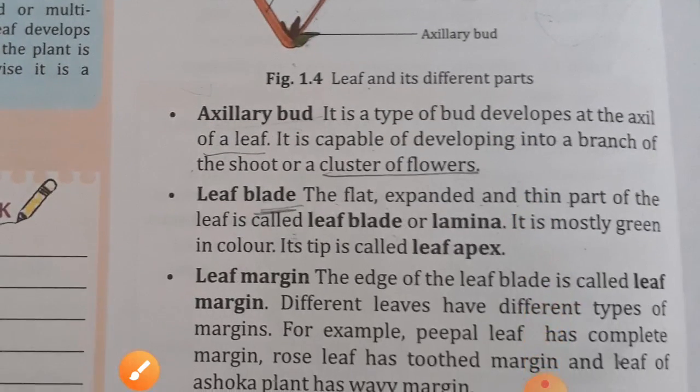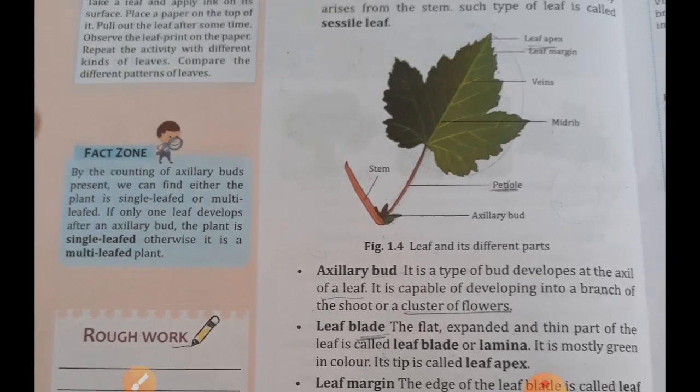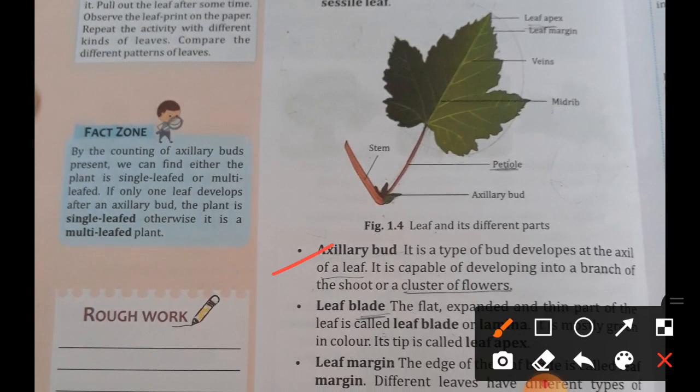Now axillary bud. It is a type of bud developed from the axil of the leaf. It is capable of developing into a branch, a shoot or a cluster of flowers. Here you can see it is an axillary bud.